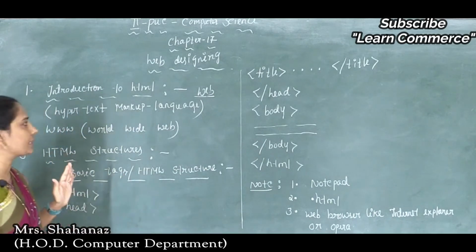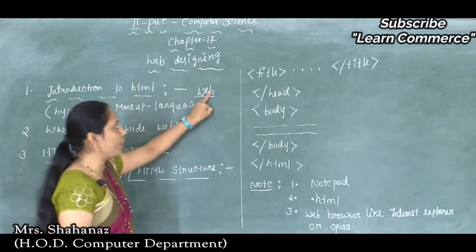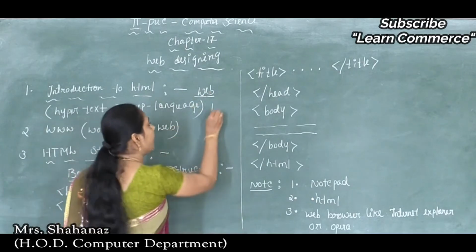So here we can say that HTML or the web was created around 1990.